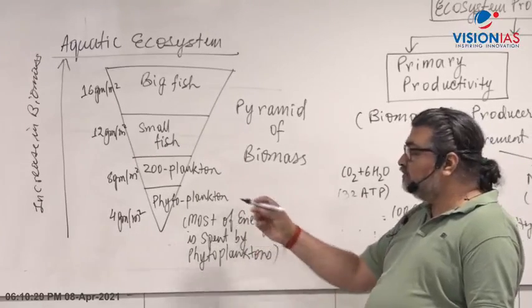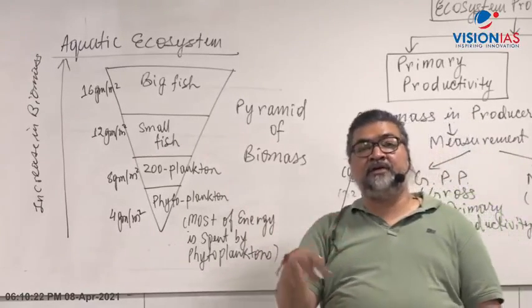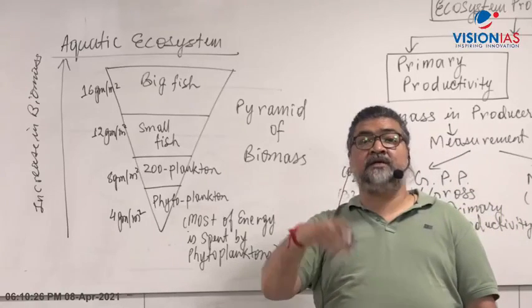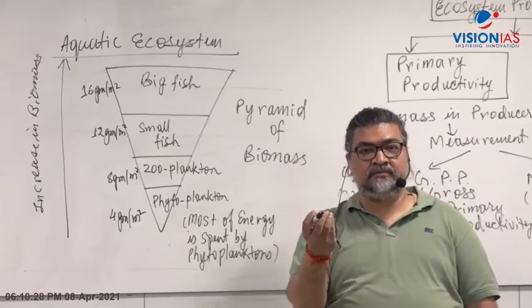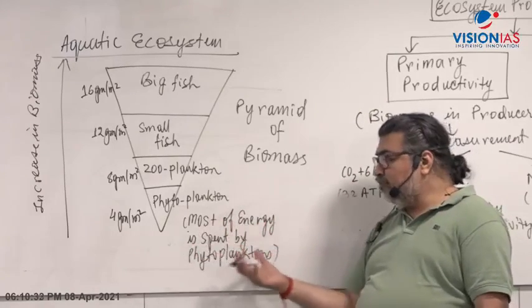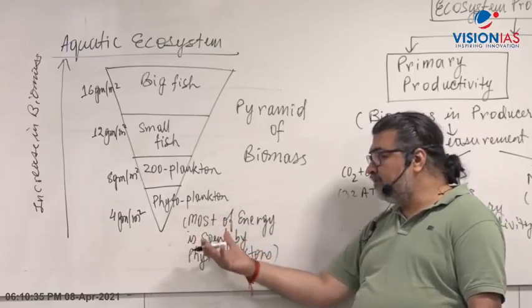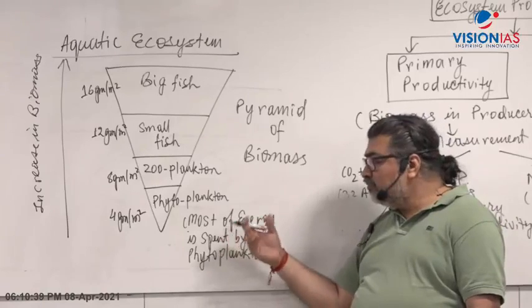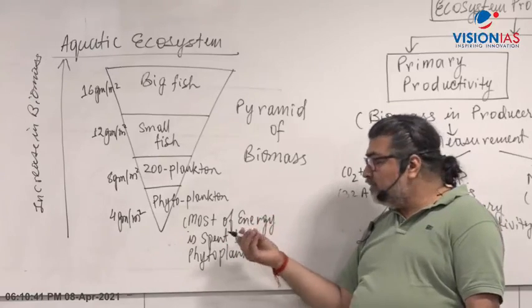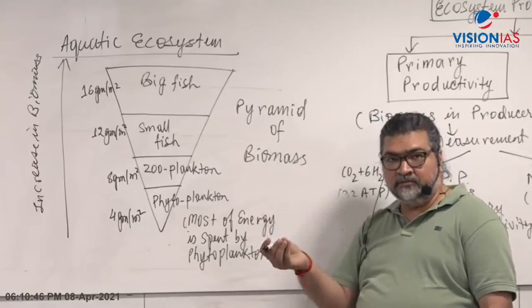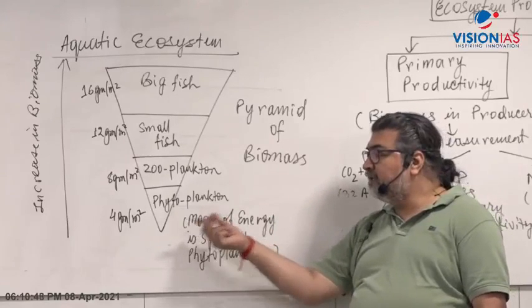The remaining amount of energy which gets converted into biomass, into organic matter, will be less during their lifespan, because phytoplanktons or algae, which remain for a very short duration, consume most of the energy. So whatever remaining energy converts into organic matter, which makes the organic matter very less.